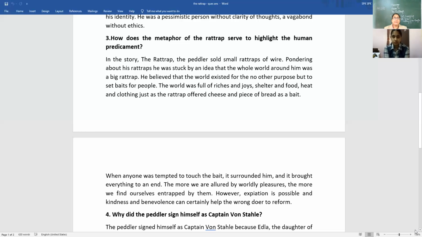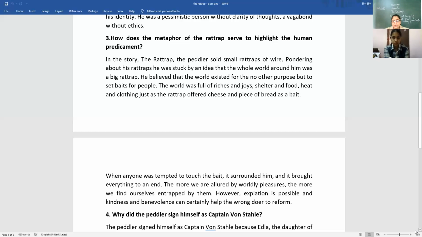When anyone was tempted to touch the bait, it closed around him and brought everything to an end. The more we are allured by worldly pleasures, the more we find ourselves entrapped by them. You might have heard people talking that too much running behind material pursuits is putting yourself in a problem. So the same philosophy is being shared.